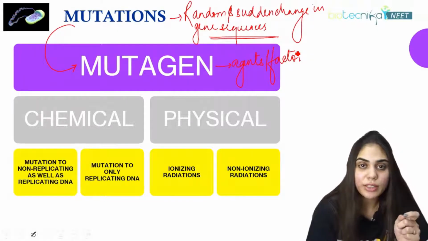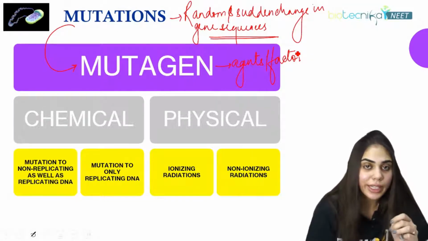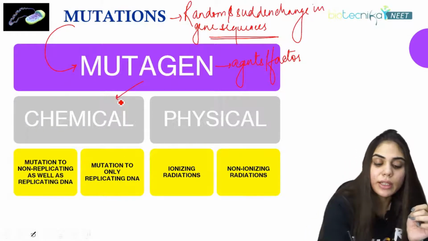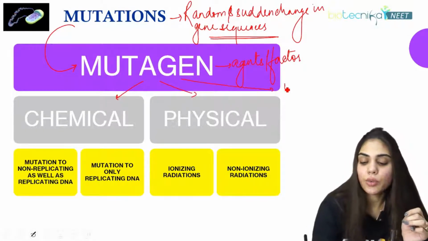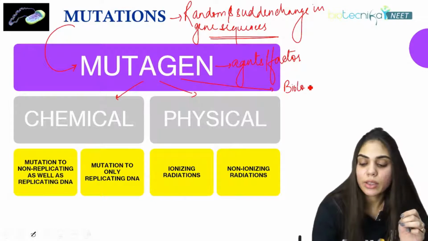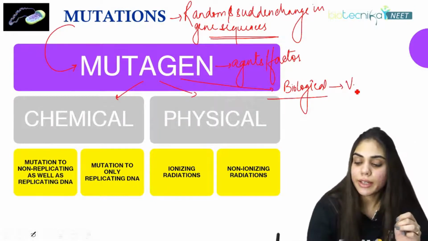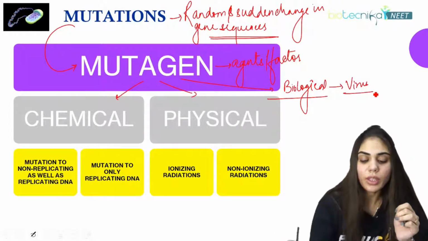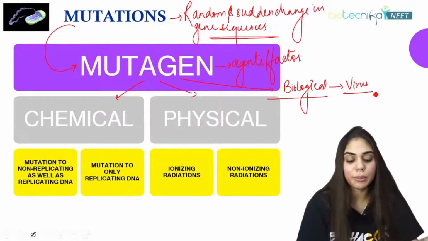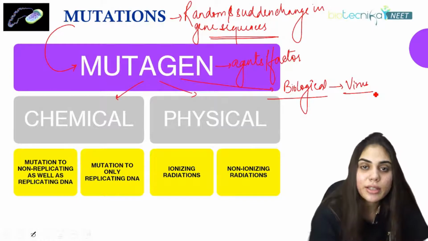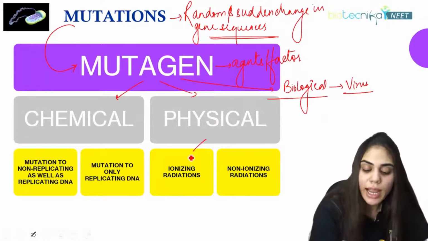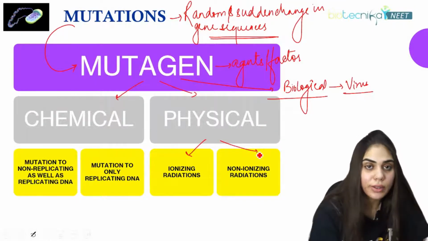So how many mutagens are there? These mutagens are classified into three categories. One is chemical, the other is physical, and the third one you can consider as biological. What are biological mutagens? Viruses. Physical mutagens can be of two types: ionizing or non-ionizing radiations.